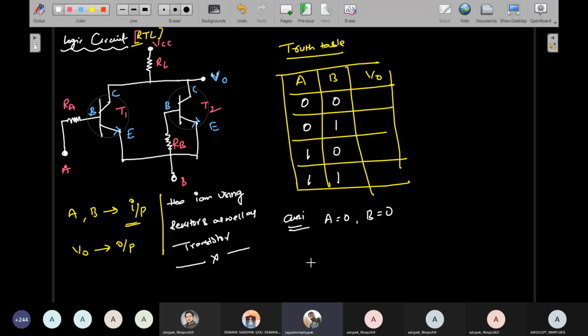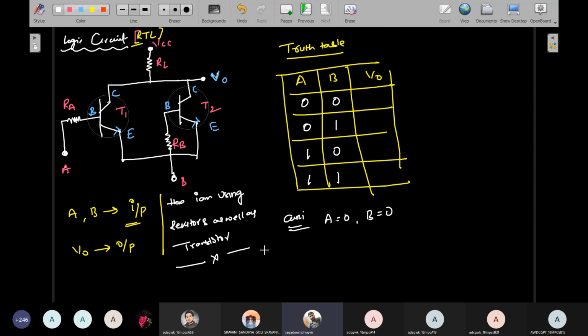In this case, we need to know when the transistor is in saturation and when it is off. The base terminal of the transistor, if a high voltage is applied to it, then the transistor goes into saturation condition.